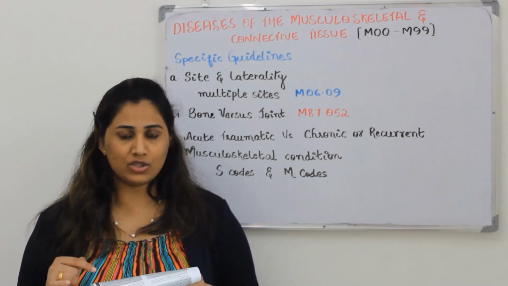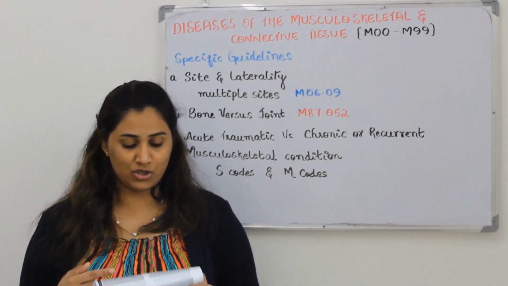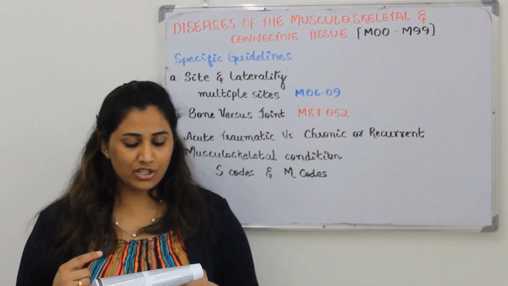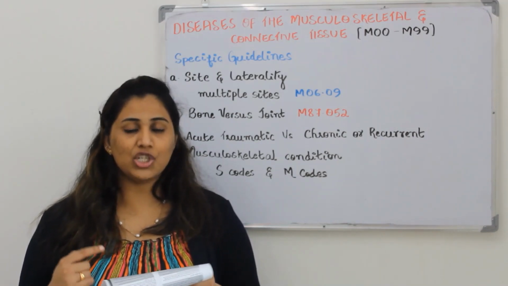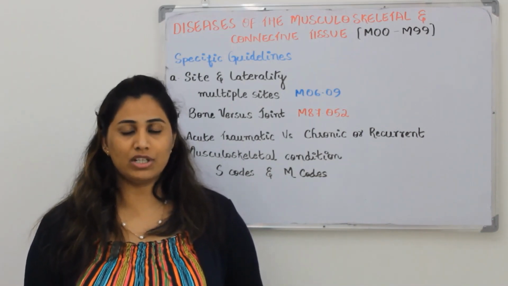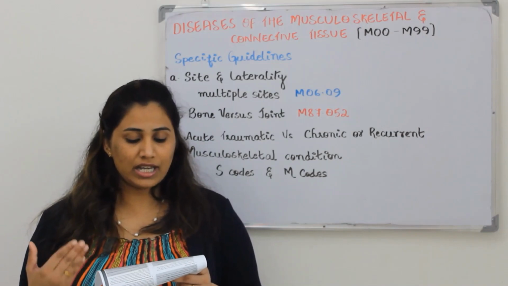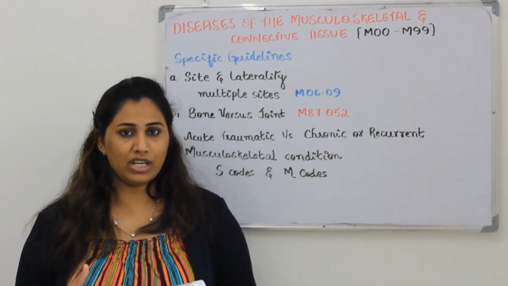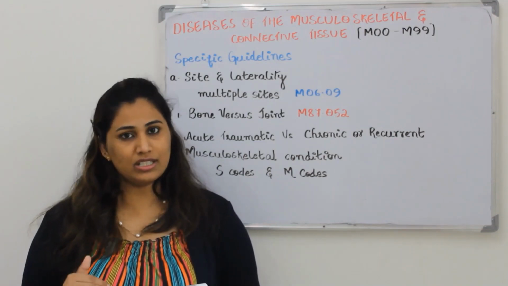S83.211A. This is an S series code, so this will be a current injury. Bucket handle tear of the medial meniscus, current injury, right knee, initial encounter. Medial meniscus is related to the knee joint. So bucket handle tear of the medial meniscus, current injury. That is the reason why we have got an S series code in this scenario.